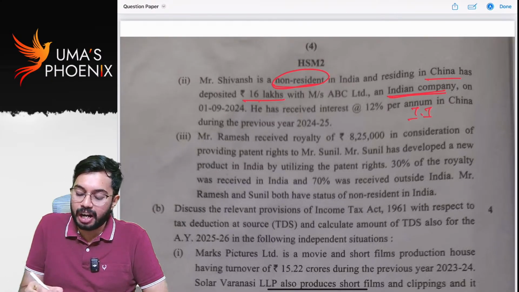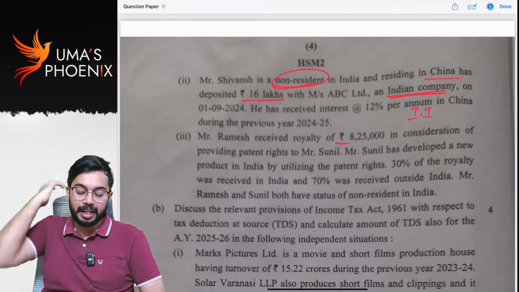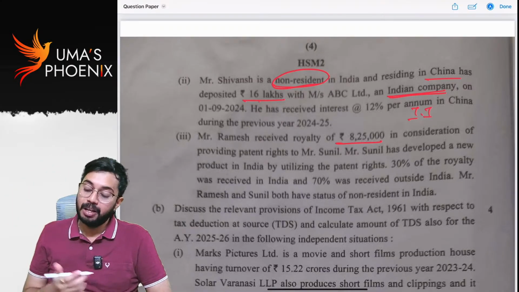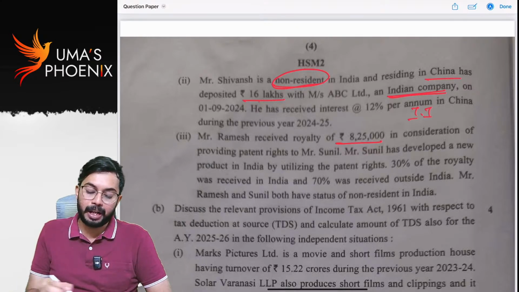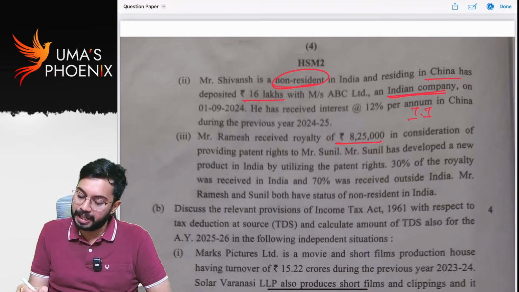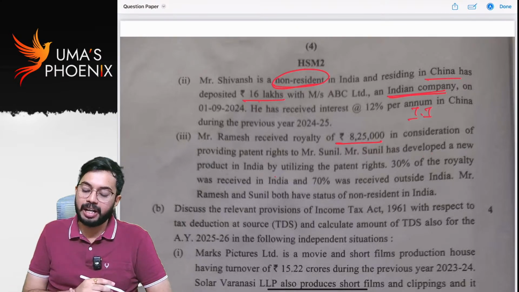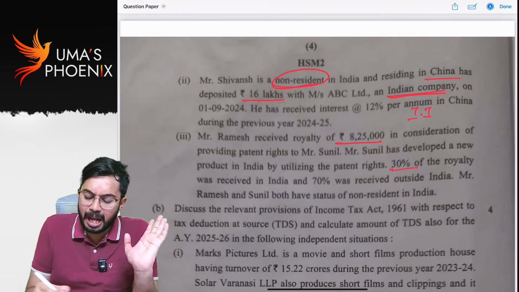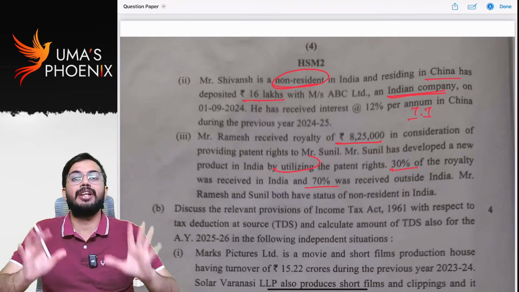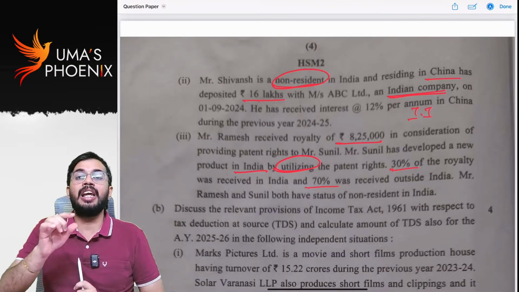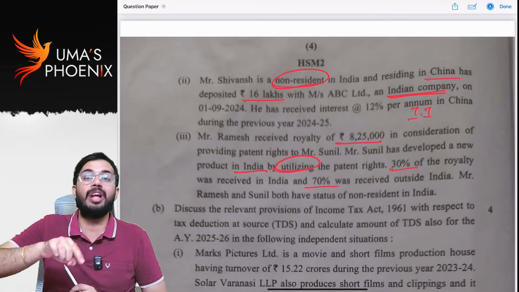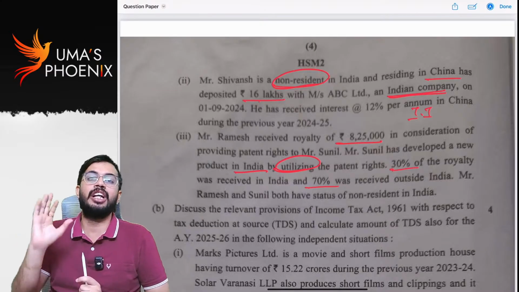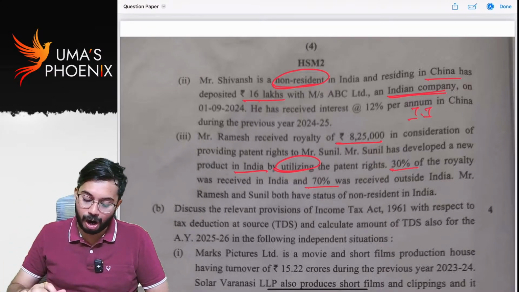Ramesh received royalty of 8,25,000 in consideration of providing patent rights to Mr. Sunil. Mr. Sunil has developed a new product in India by utilizing patent rights. 30% of royalty was received in India, 70% royalty received outside India. Where are patents used? Patents are used in India. So royalty will be deemed as accrued in India. If royalty is deemed as accrued in India, it amounts to Indian income. It is taxable for all.